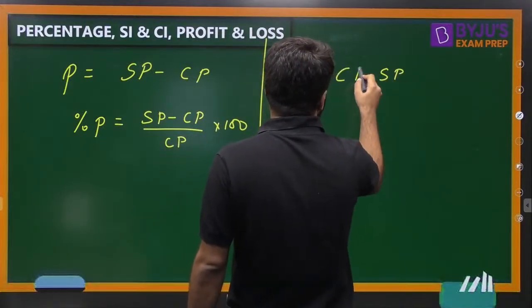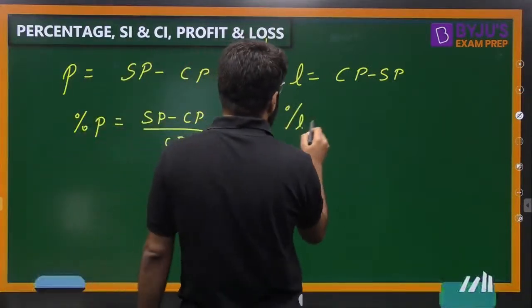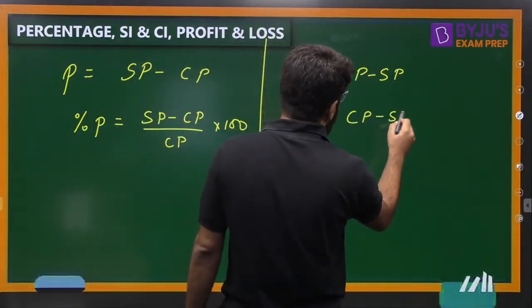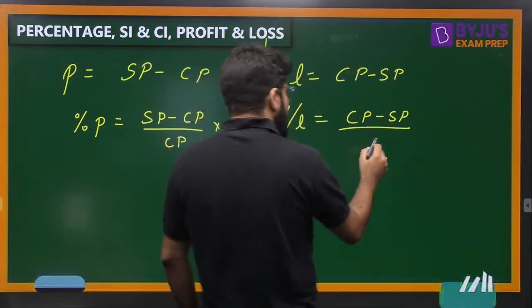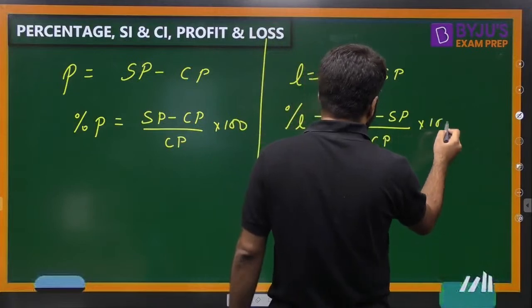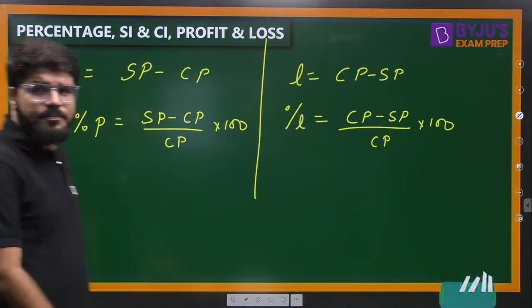Similarly, if the selling price is less than the cost price, then cost price minus selling price becomes the loss for you. And what is the value of the percentage loss? The percentage loss is (CP minus SP) divided by CP, always the base price is CP only, multiplied by 100. That is the percentage profit and percentage loss, right?